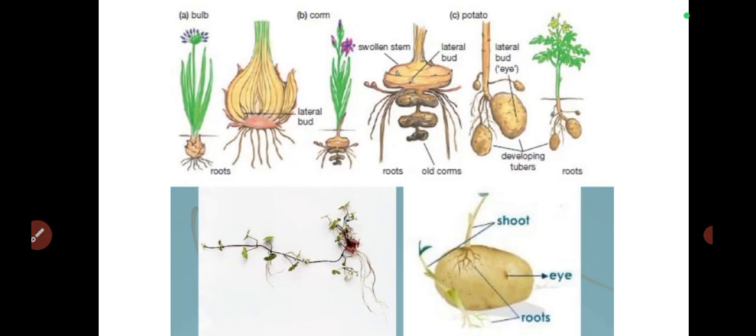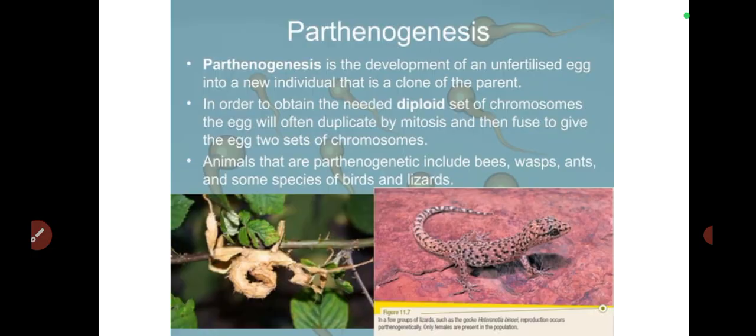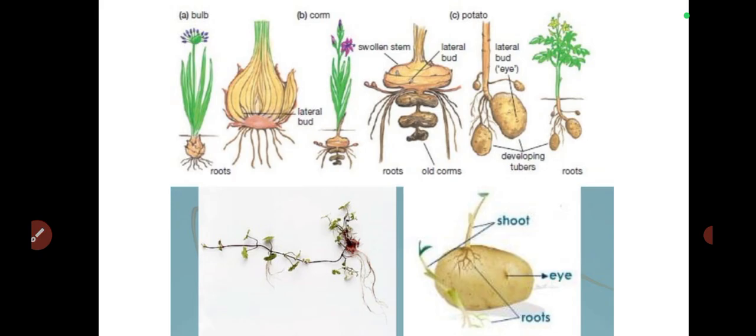So you're going to see, for example, look at this onion bulb now. Let's look at the ligaments. We have the lateral bud.